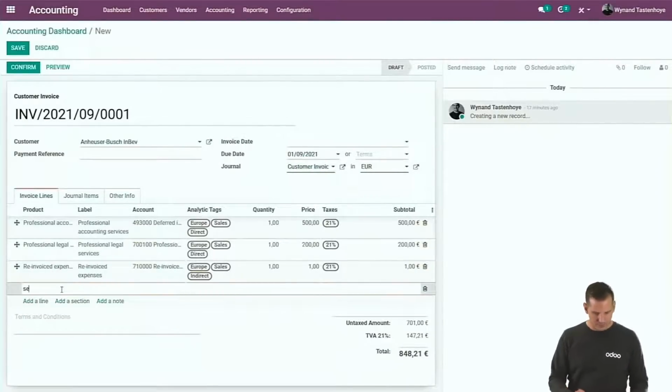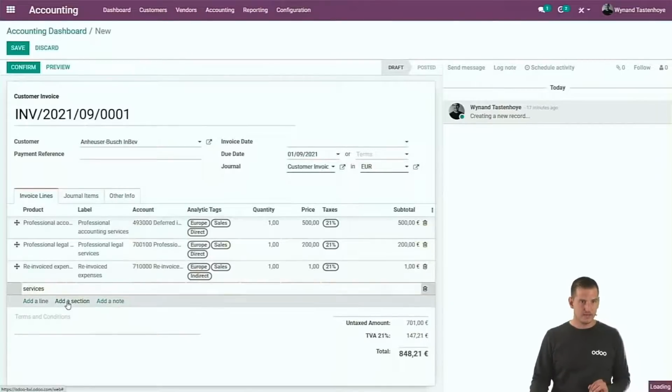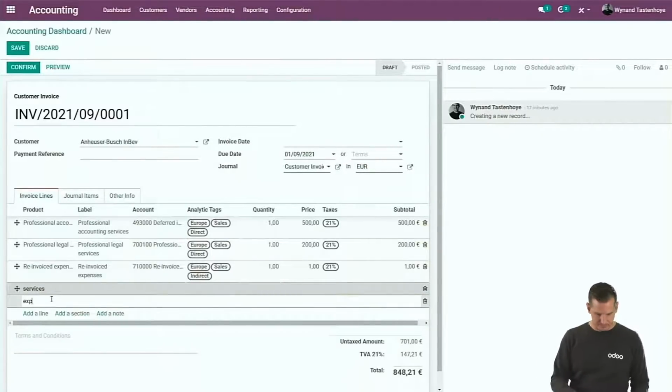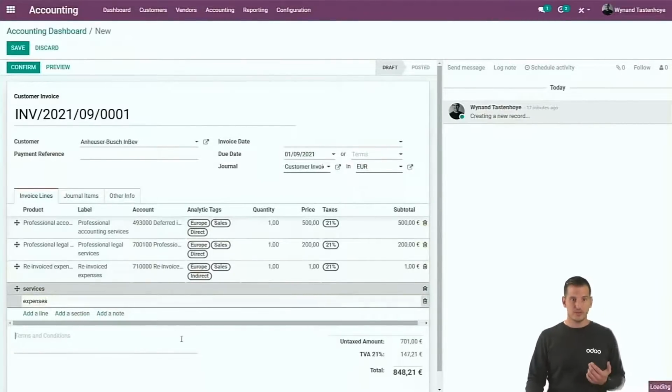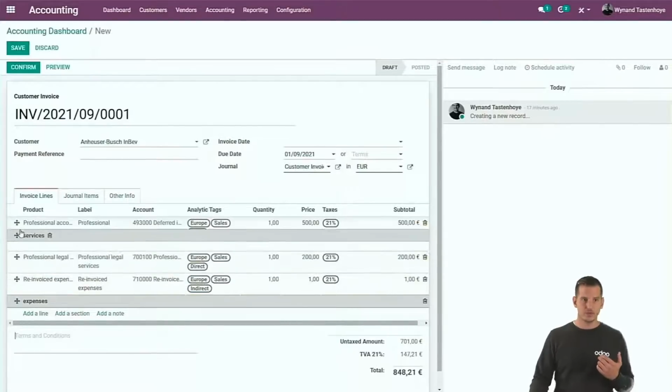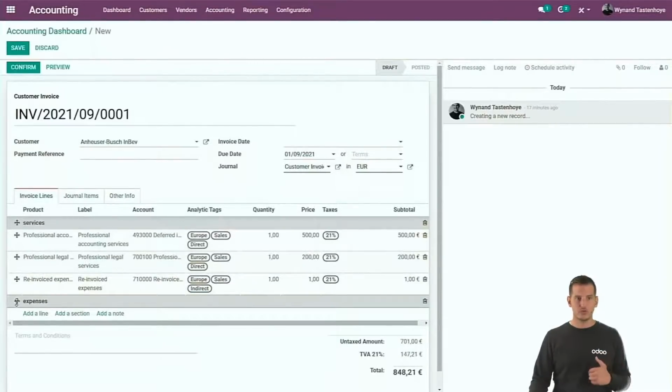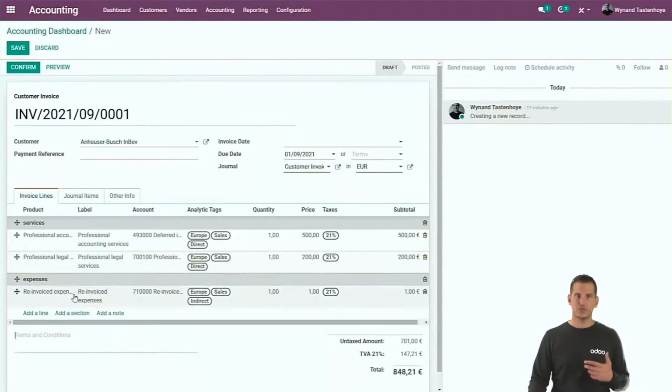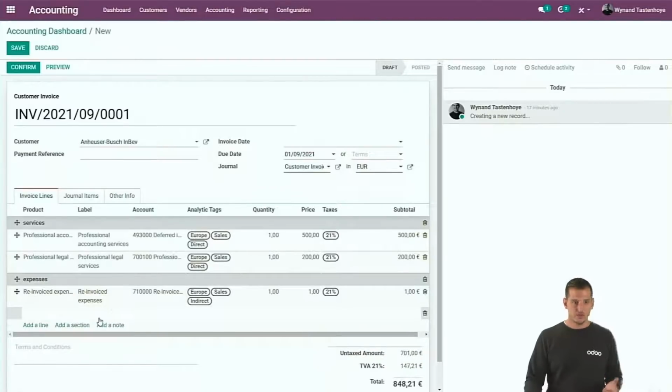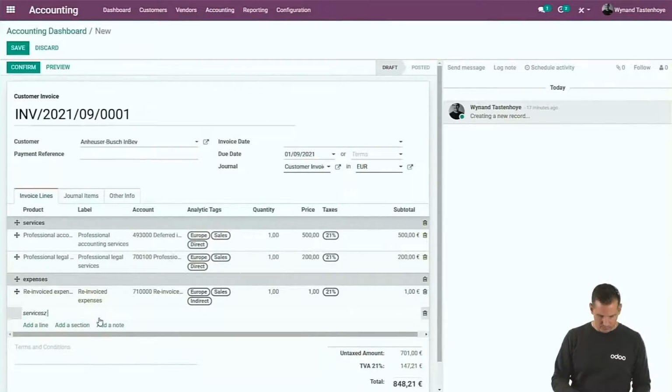Let's imagine a section for services and another one for expenses. So when they created the different sections, they can now drag and drop it on the right place in order to create subtotals so that the invoice is more readable. They can also add a note, for example, services September